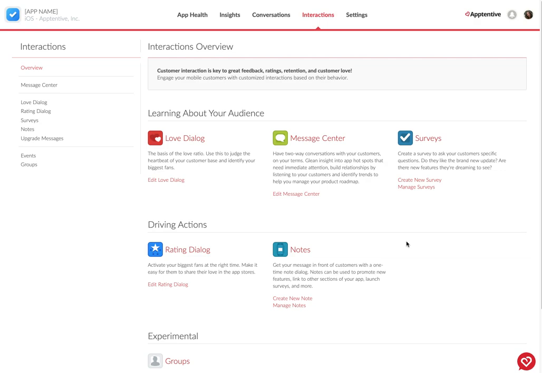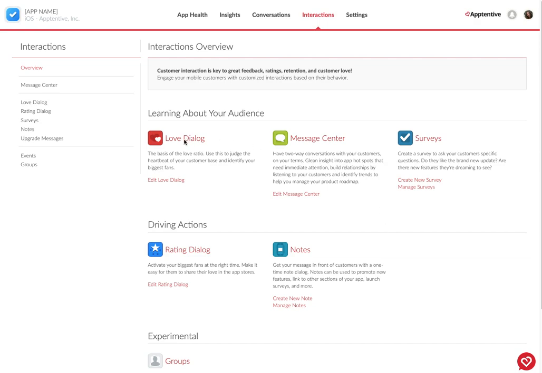Decoupling the love and rating dialogues will allow you to get customer pulse using the love dialogue at a more frequent rate, while asking for ratings less, to overcome the limitations of showing each of those dialogues and keeping your ratings high at the same time.